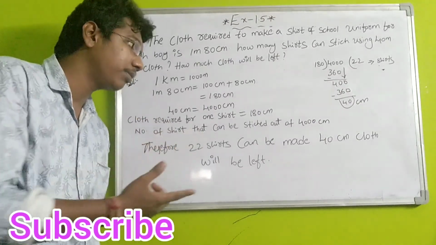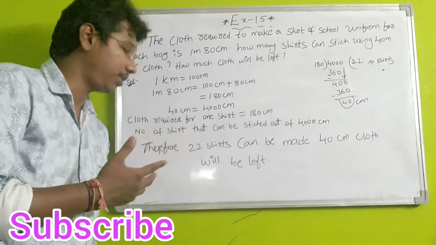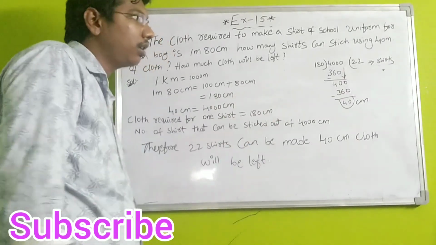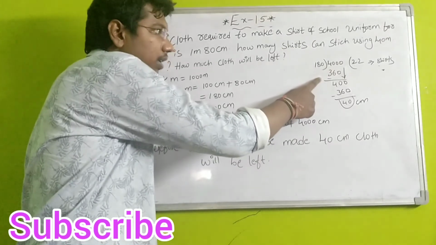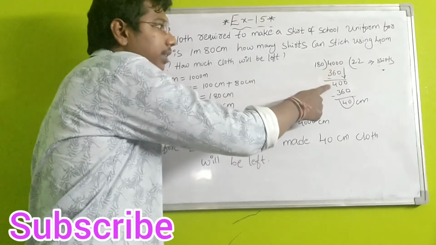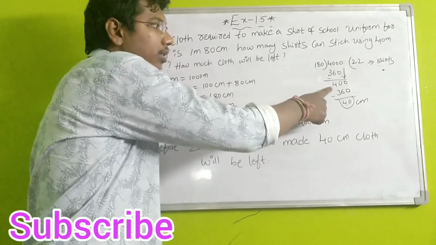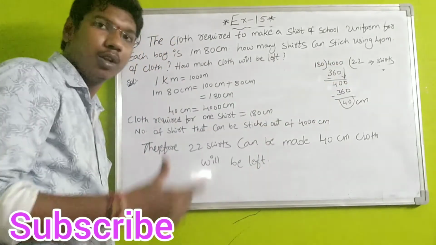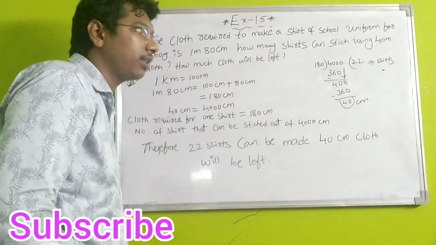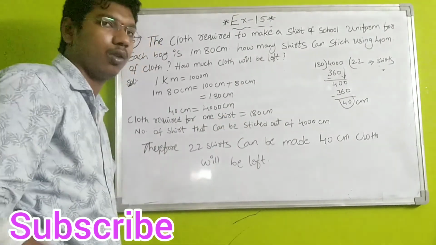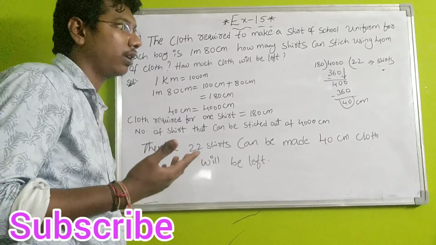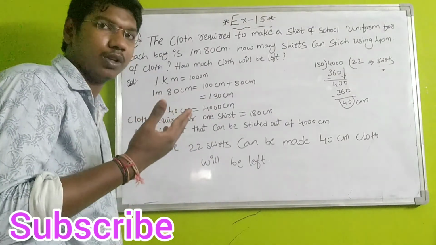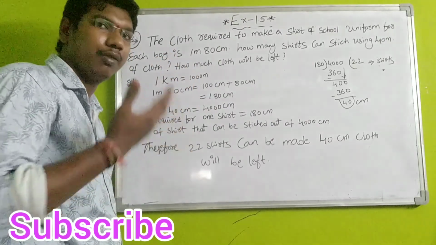Number of shirts that can be stitched out of 4000 centimeters: therefore divide 4000 by 180. 180 times 2 is 360. 400 minus 360 is 40, students. Write one more zero, that is 0 down. Now the number becomes 400. Now 180 times 2 is again 360. 400 minus 360 is 40. No number is there, remainder is 40. The quotient is 22. Therefore 22 shirts we can make.